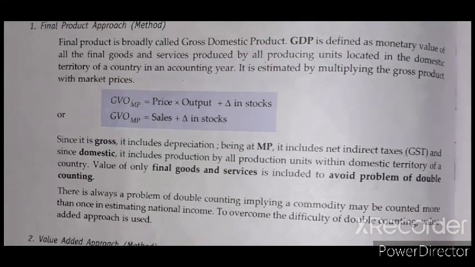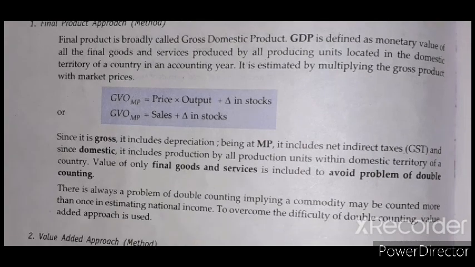First of all, we have to know the value of the final goods and services. In that case, we calculate GVOMP. How will we calculate it? Price of the commodity into output produced, plus change in stock.